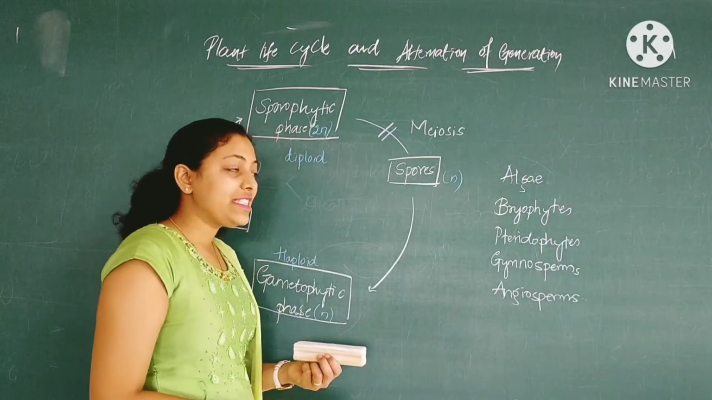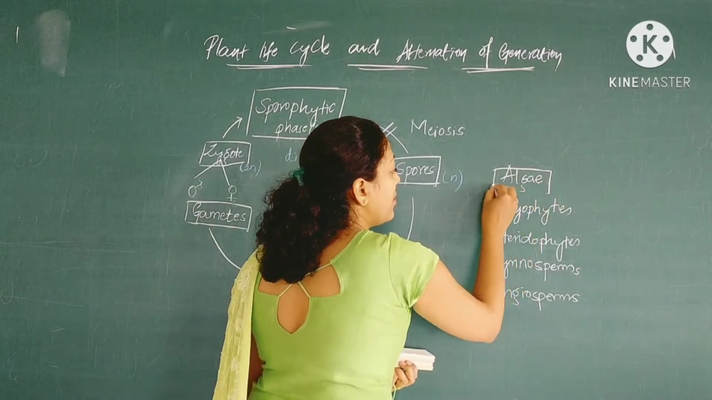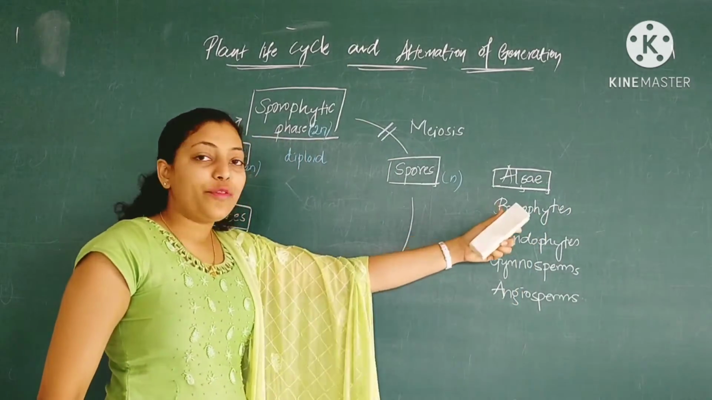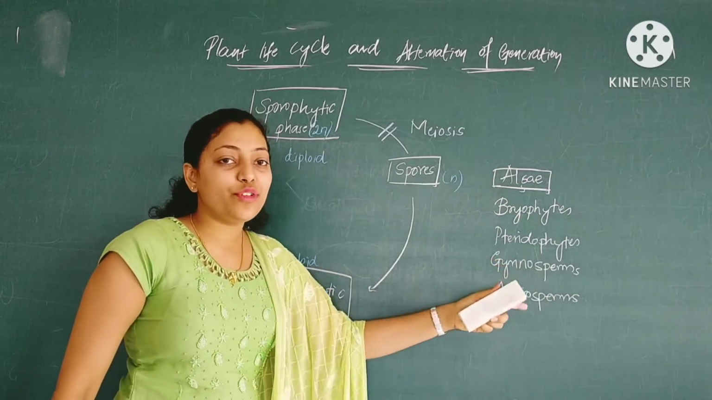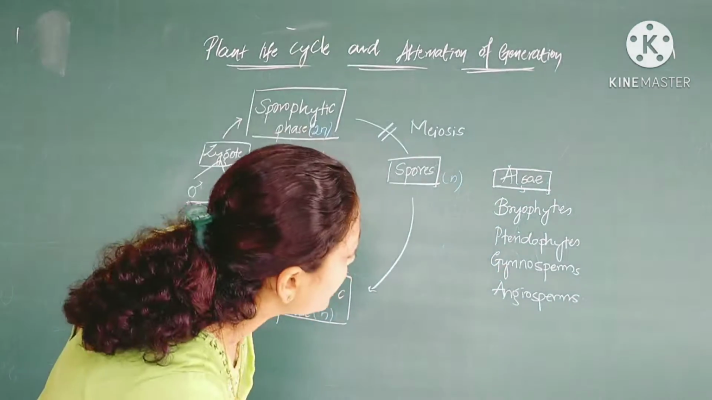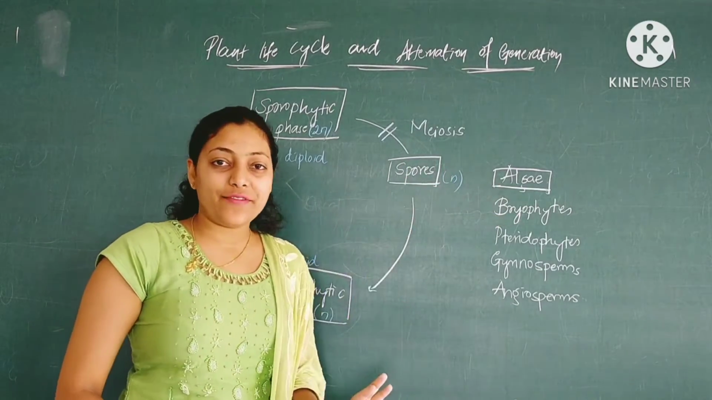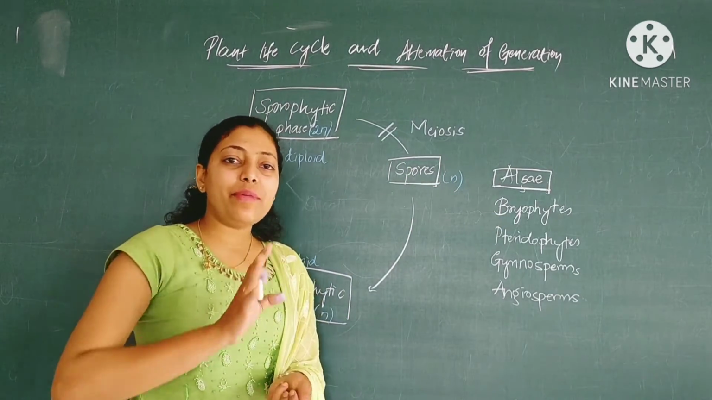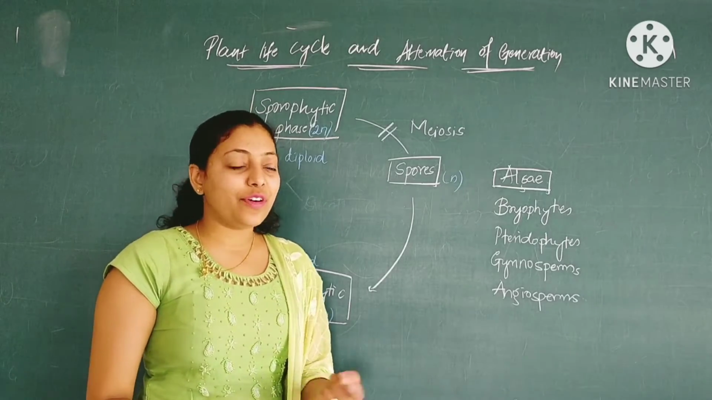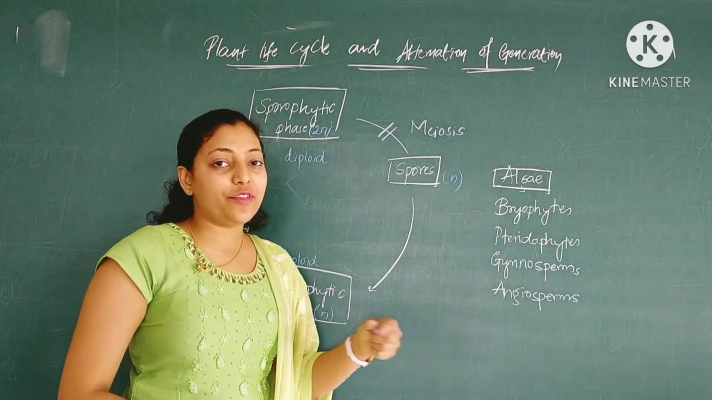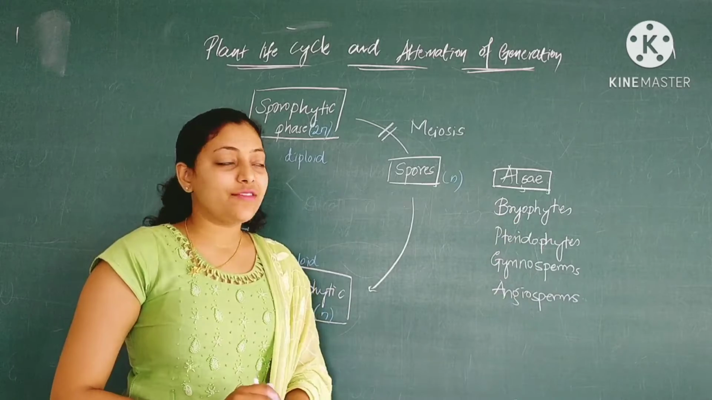Of which one is algae. Next are bryophytes, pteridophytes, gymnosperms and angiosperms. Make sure over here that algae has a different plant life cycle. That plant life cycle I'll explain to you in detail further. I'll explain the life cycle of each and every division.